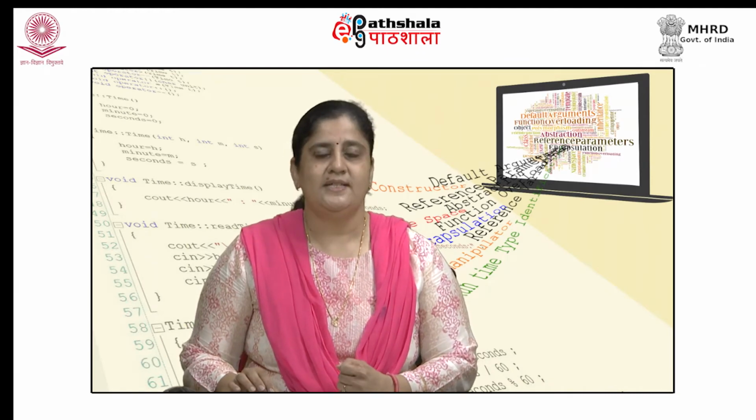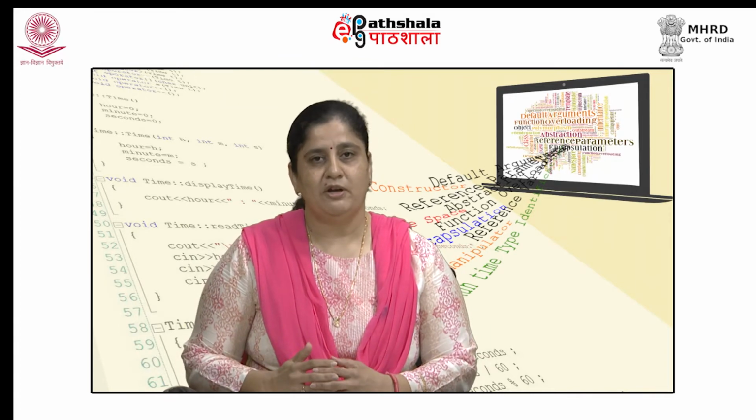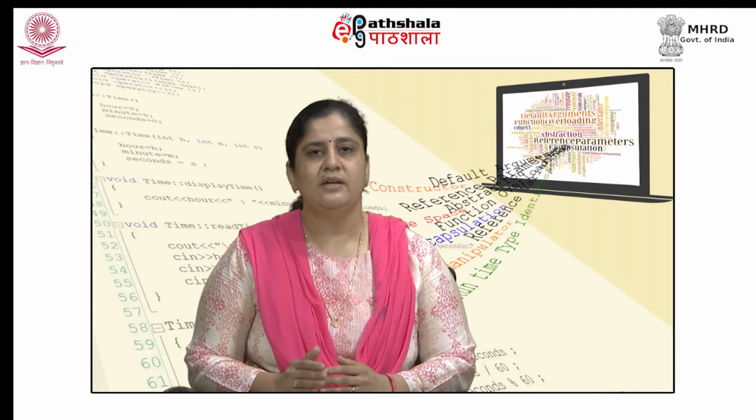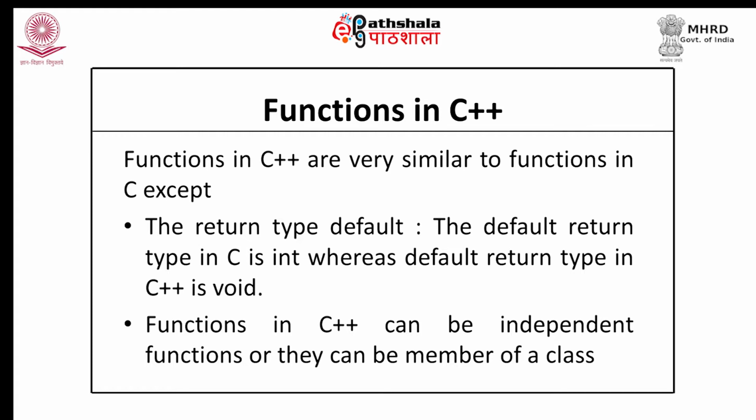The way we used to define the functions in C, the basic structure of functions is similar in C++ as well. So, functions in C++ are very similar to functions in C, except the return type default. What we mean by return type default?